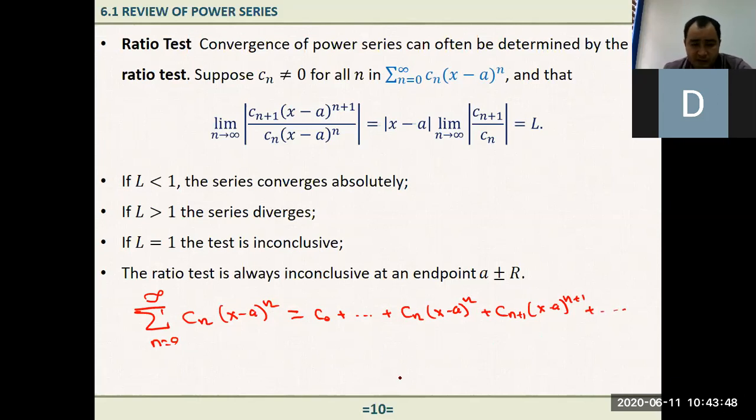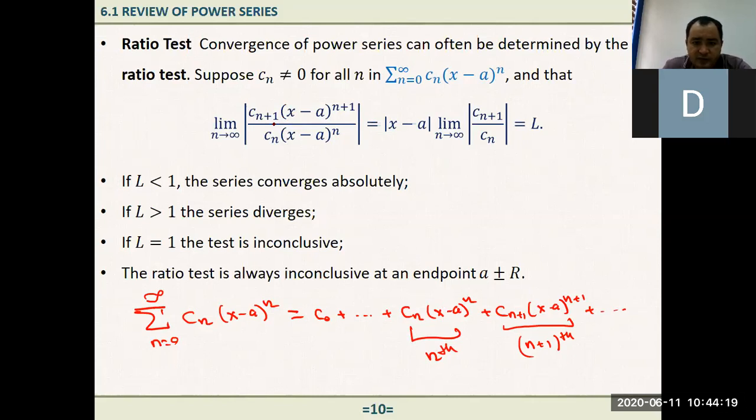The ratio test says that in order to determine whether the given power series is convergent or divergent, take the n plus 1's term and the ratio of this to the previous term, that is n's term. Evaluate the limit of this ratio.